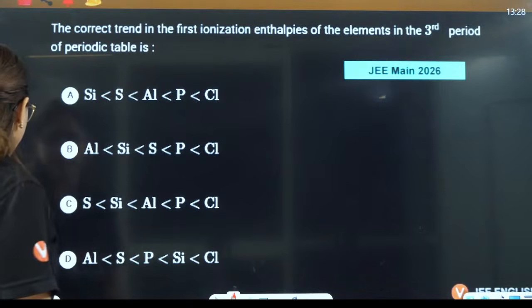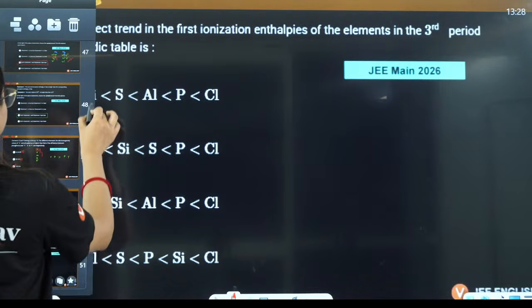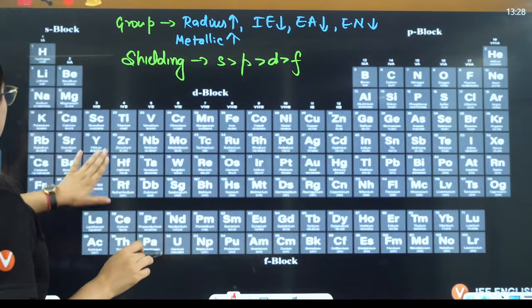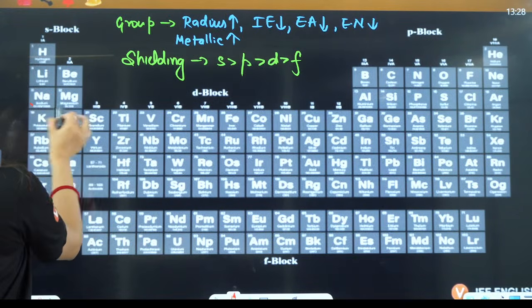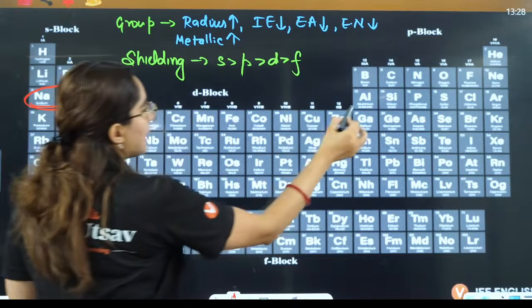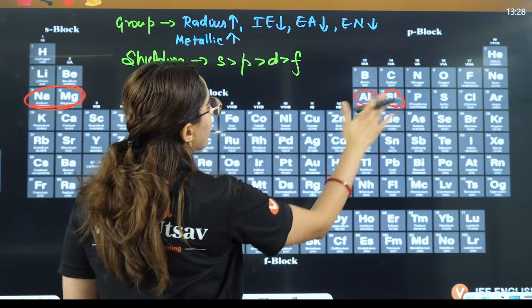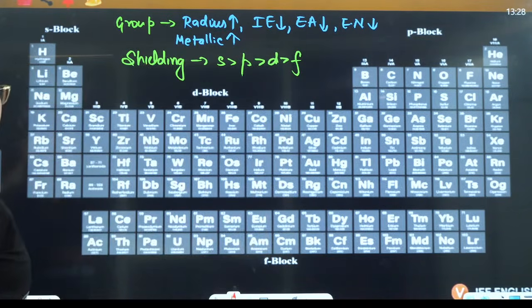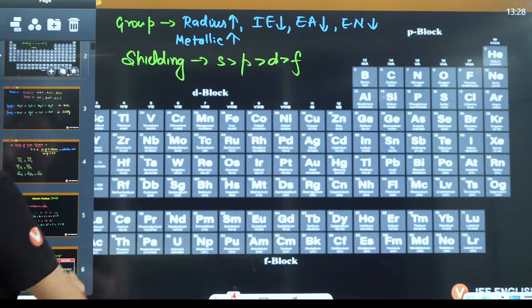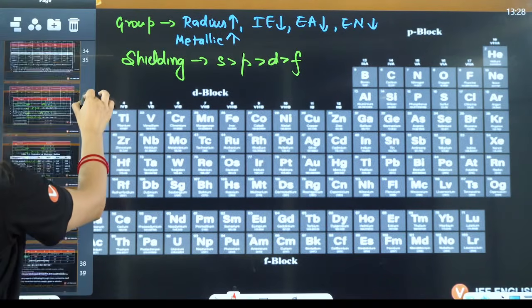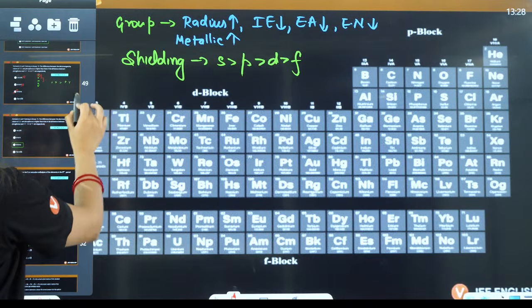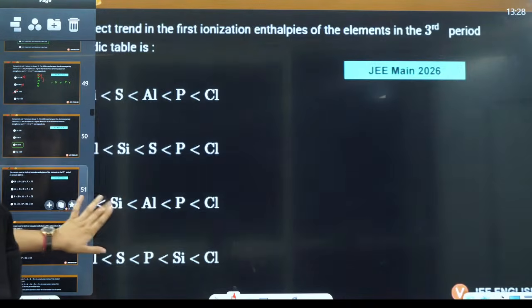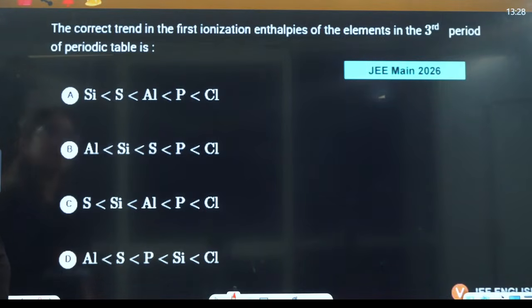Sodium, magnesium, aluminium, silicon, that is the third period here, right? I have also told you about this, but now let's see if you're able to find this out or not.